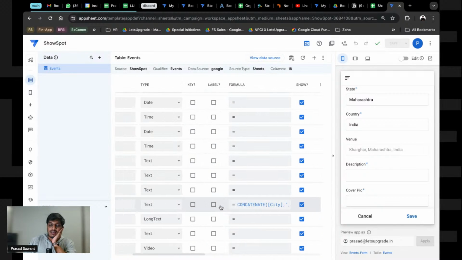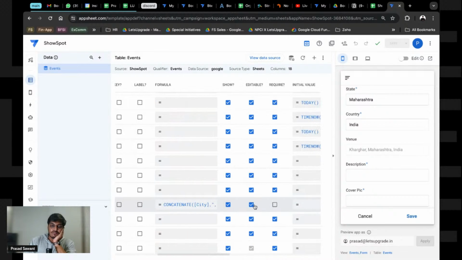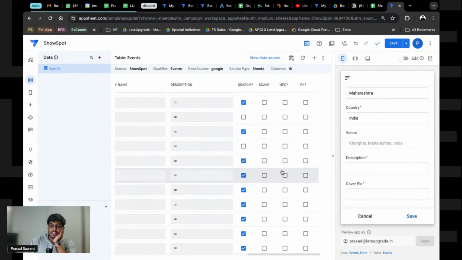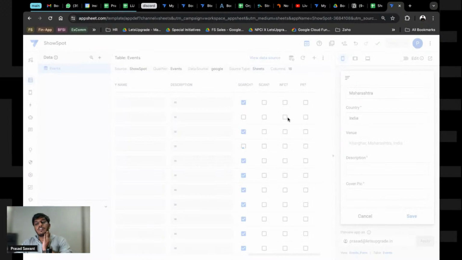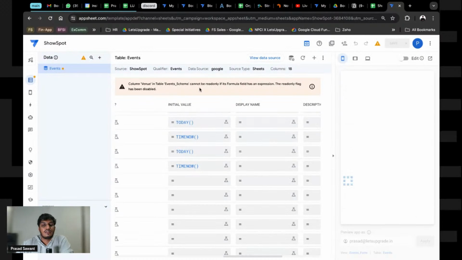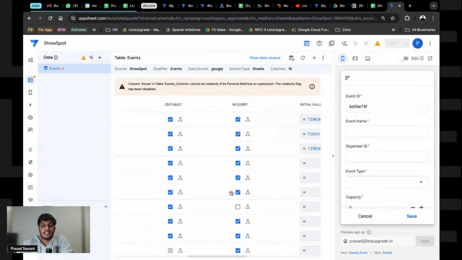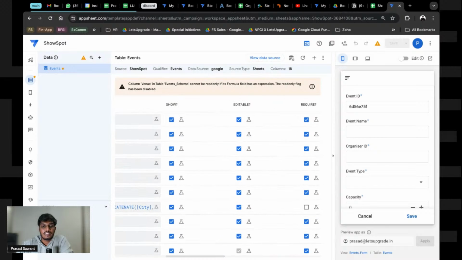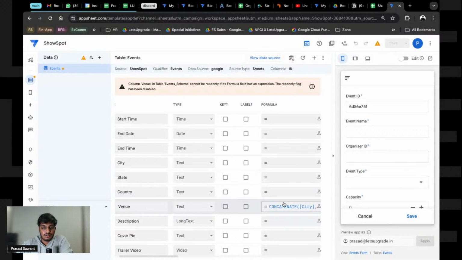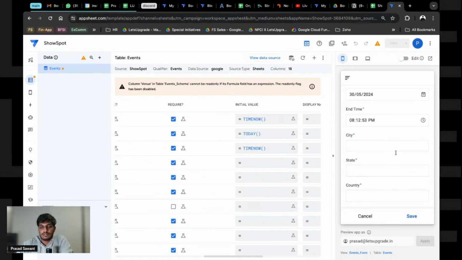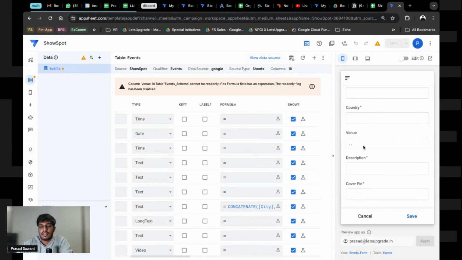And as one level of security, if you want, you can just remove this as editable, and it will also make sure that it's not editable. Now, one important thing. Okay, sorry. It cannot be read only if it's a formula field and has an expression in that. The app should read it, but it will not let you change that value. So it is going to stay like that.